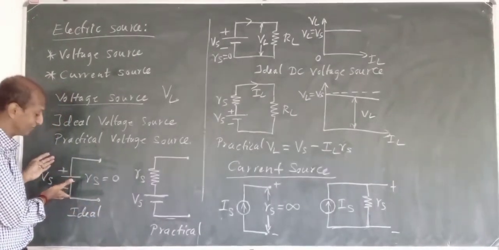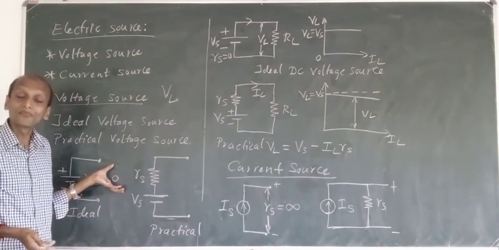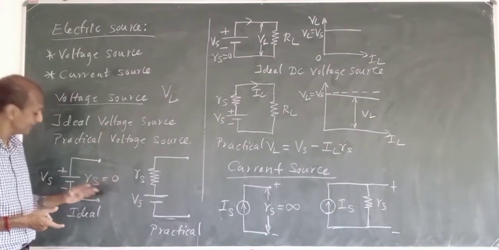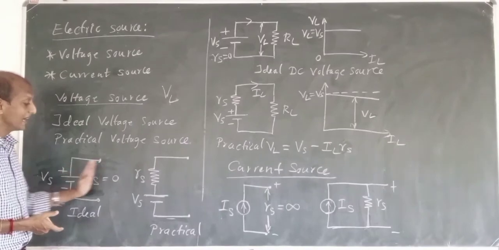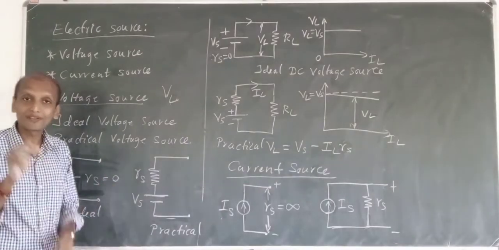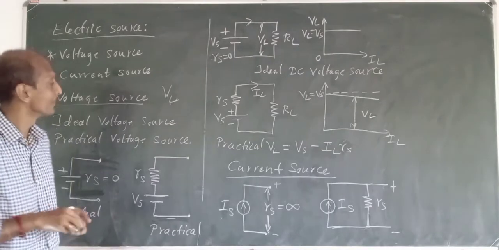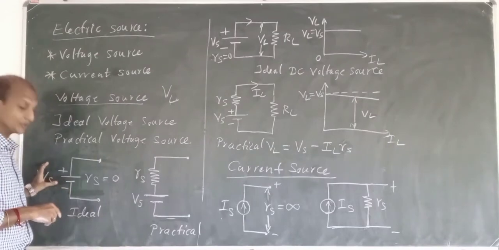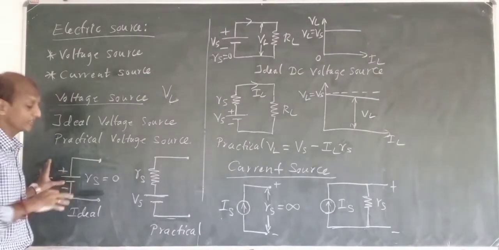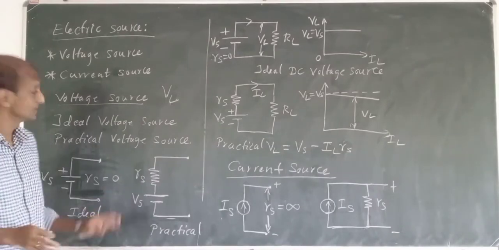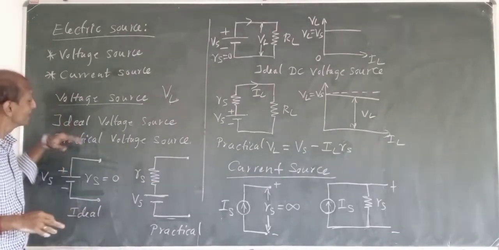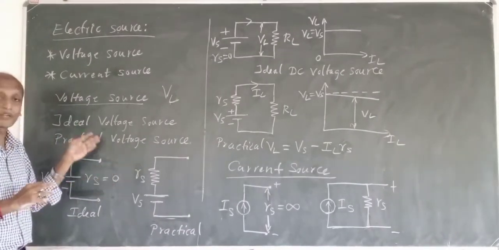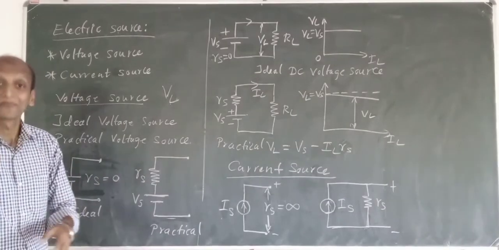Okay, so we will have some load. When we have some source, there should be some load to utilize it, isn't it? So that will be there. Now this is your voltage at the source, and there will be a certain load, and the load will have a certain load resistance. That is what is called RL, isn't it? Yes. So irrespective of the load resistance, this source should supply constant voltage to the circuit or to the load. Such a source is called an ideal voltage source. Okay, so it will be supplying constant voltage to the circuit or to the load irrespective of the load resistance.